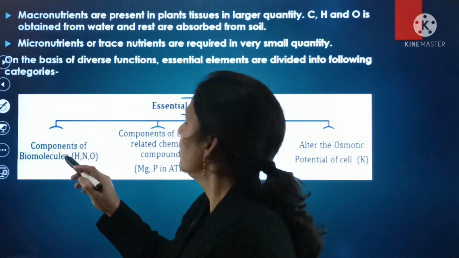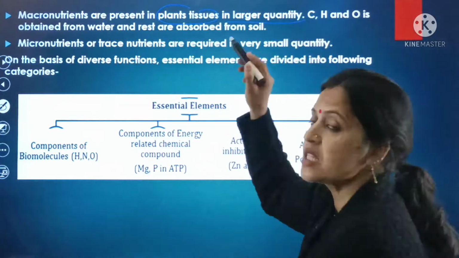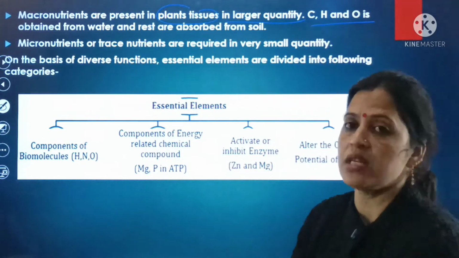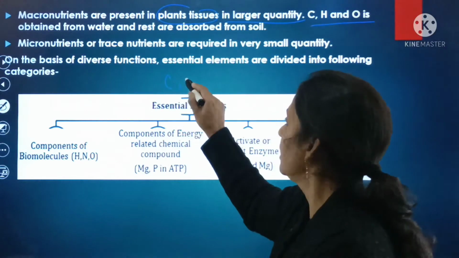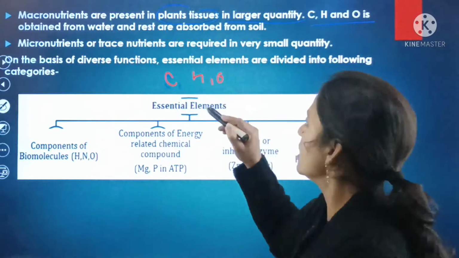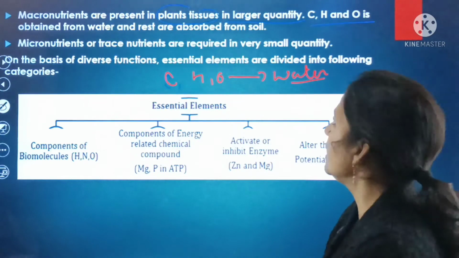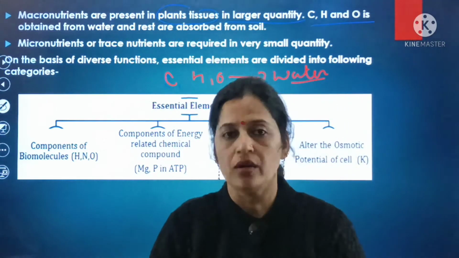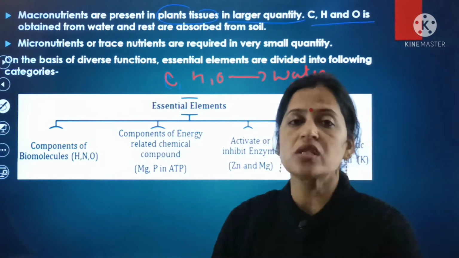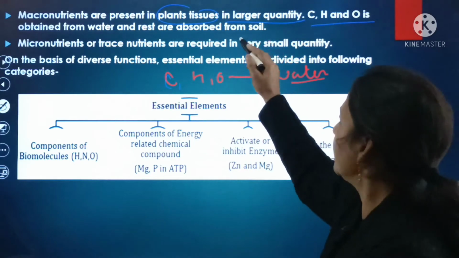Next is macronutrients. These are present in the plant tissues in very large quantity. Carbon, hydrogen and oxygen are directly obtained from the water, and the rest of the elements are absorbed from the soil.